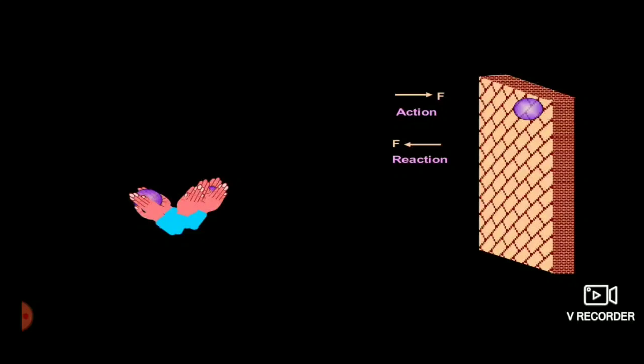In another example, if you hit a wall or fence with a ball, the ball will come back with the same magnitude of force, but the direction of the force applied on the ball will be opposite or reverse, while the magnitude of the forces will always be the same.